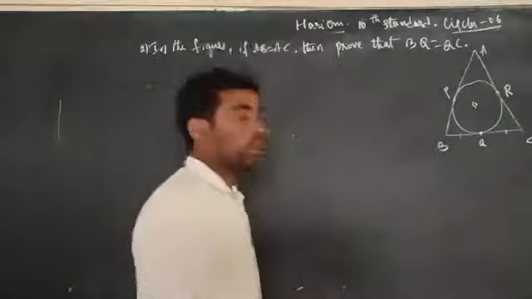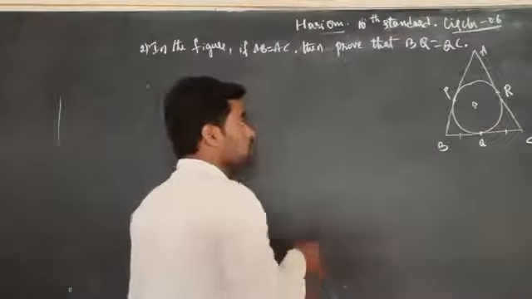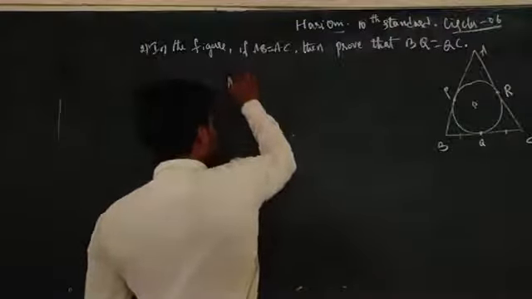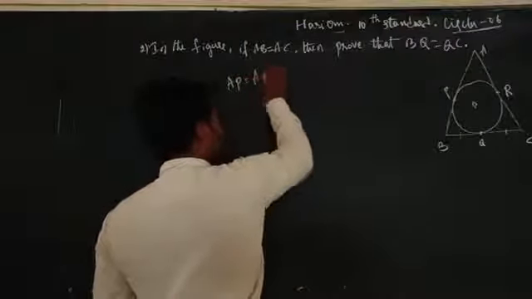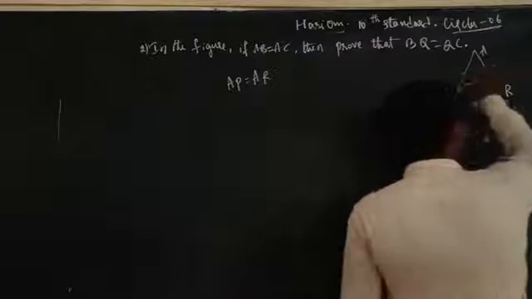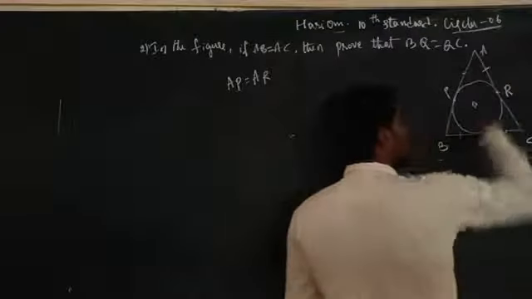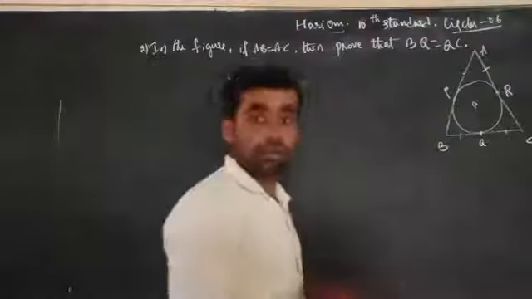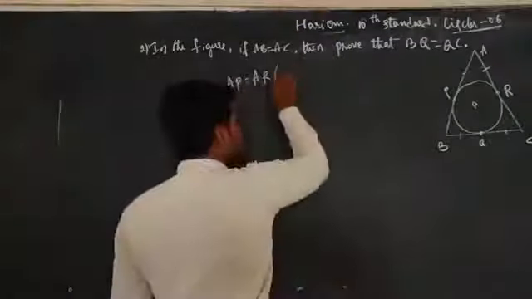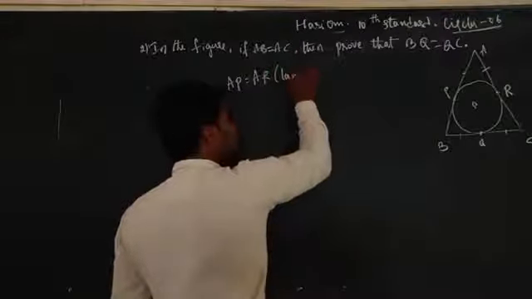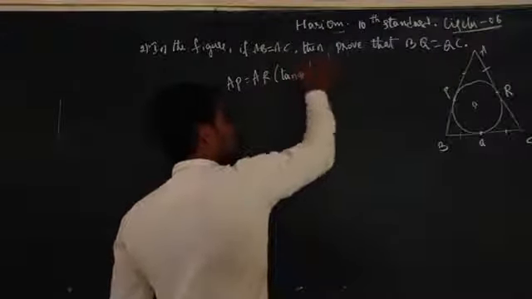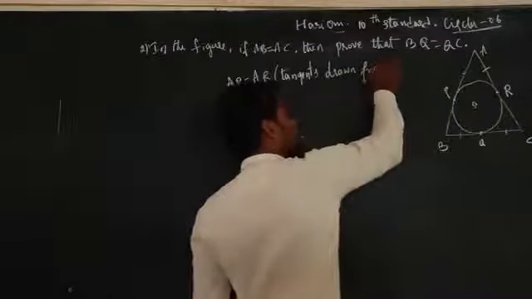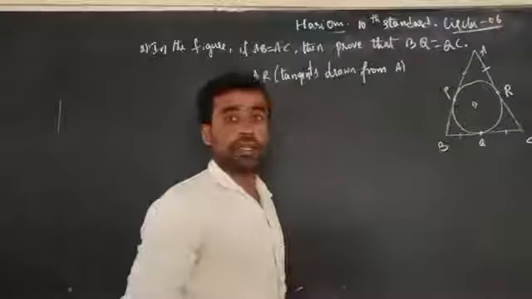Already as we know, here we can write the length of AB is equal to AR. Why are they equal? Tangents from the external point to a circle are equal. Here we can write tangents drawn from the point A.